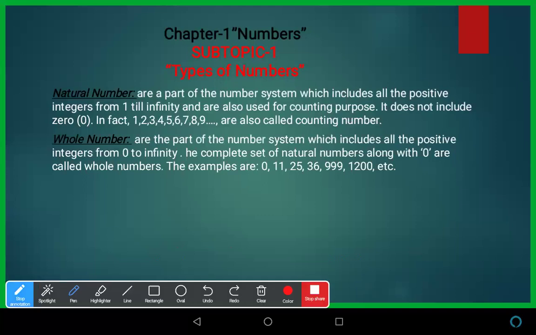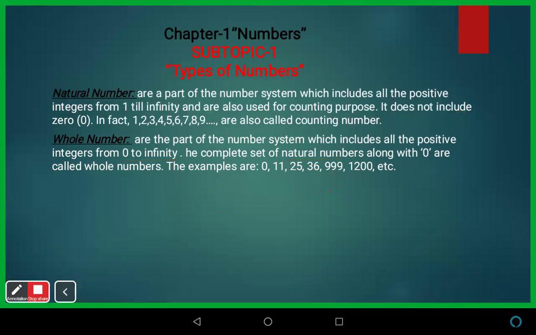The difference between natural and whole numbers is just one number: 0 is included in whole numbers. The complete set of natural numbers along with 0 is called whole numbers. The examples are 0, 11, 25, 36, 9, 99, 1200, etc. These are just the basic concepts of what a natural number and a whole number are. I hope this is clear to you.